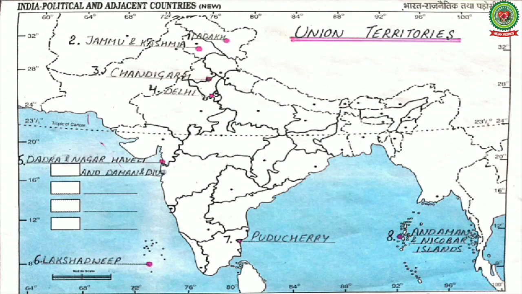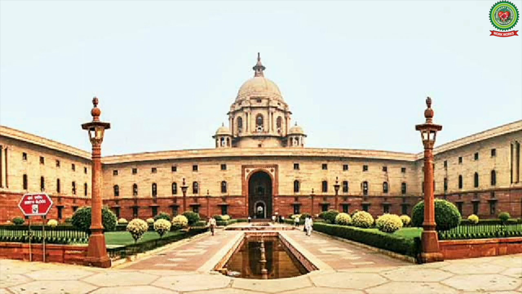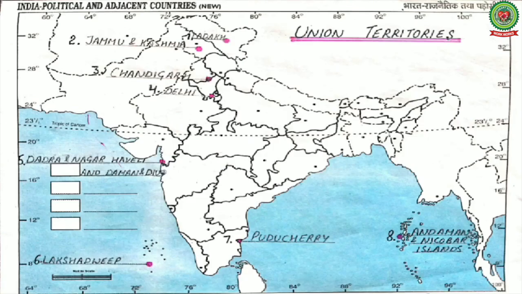Students, now we will discuss Union Territories of India. A Union Territory is a type of administrative division in the Republic of India. We know that the states of India have their own governments and all the Union Territories are directly controlled by the central government of India. So let's start the map of Union Territories.